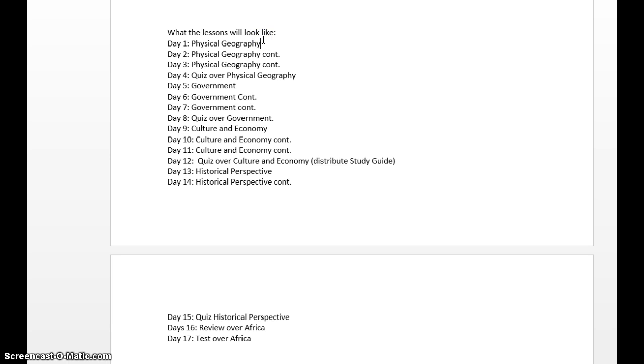But here's kind of the layout, because there's deadlines, and I still have other things that I have to teach throughout the year. Day one, I'm going to be talking about the physical geography. Day 2 and 3, the same thing. And then you're going to take a quiz over the physical geography map, or whatever it may be. You might have to identify some physical and geographical features of Africa.